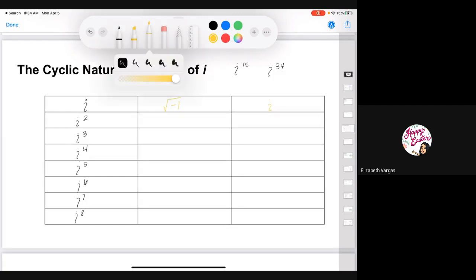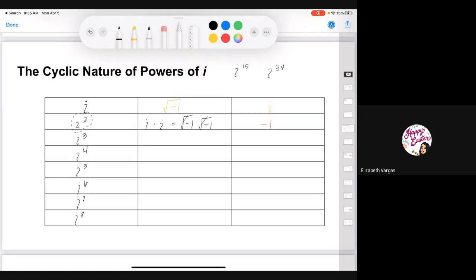The imaginary number squared. Well, i squared is basically telling me to take an imaginary number and multiply it by another imaginary number. We know that those imaginary numbers can be substituted by the square root of -1. That allows us to cancel these out, and that gives us -1. So basically, i squared is equal to -1. Let me go ahead and color code this so we can see it better.